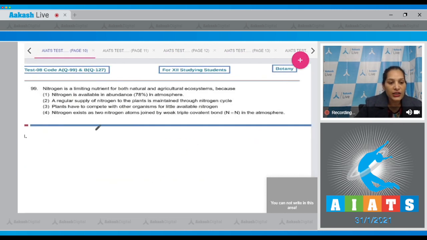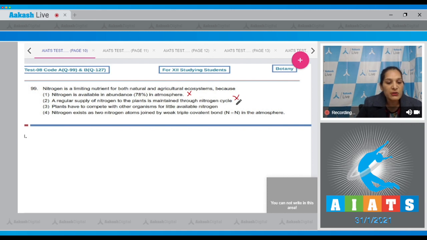Question number 99. Nitrogen is a limiting nutrient for both natural and agriculture ecosystem because, first option, nitrogen is available in abundance, 78% in atmosphere. It is present in abundance, still it is the limiting nutrient for both natural and the agricultural ecosystems. Second, a regular supply of nitrogen to the plants is maintained through nitrogen cycle. This is not the reason why nitrogen is a limiting nutrient. Third, plants have to compete with other organisms for little available nitrogen. Yes, it is the correct answer.